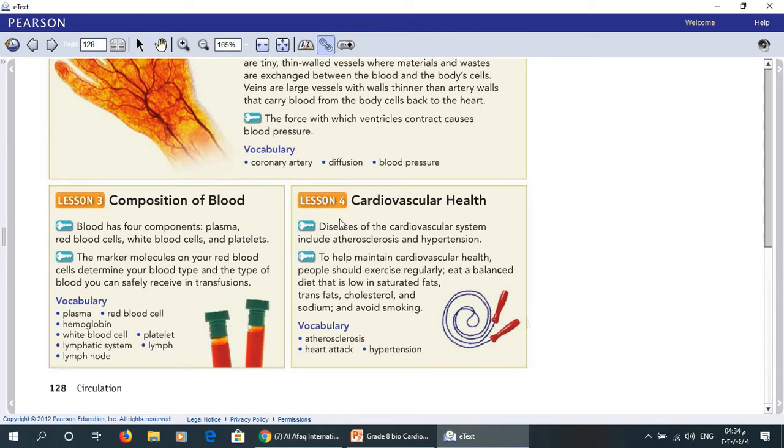In lesson 4, we studied some diseases that occur in the cardiovascular system. Also, how can you maintain cardiovascular health? Diseases of the cardiovascular system include atherosclerosis and hypertension. To help maintain cardiovascular health, people should exercise regularly, eat a balanced diet that is low in saturated fat, trans fat, cholesterol, and sodium, and avoid smoking. So, the vocabulary of this lesson: atherosclerosis, heart attack, hypertension.